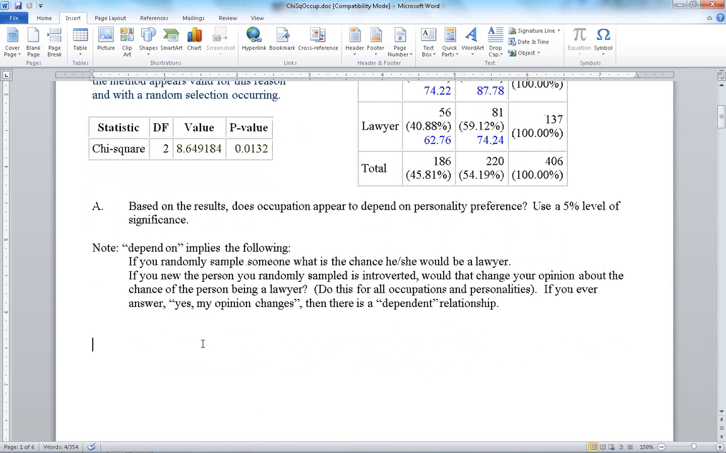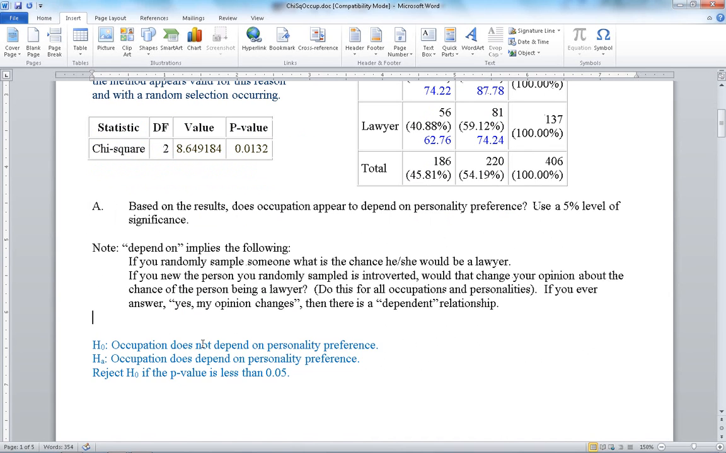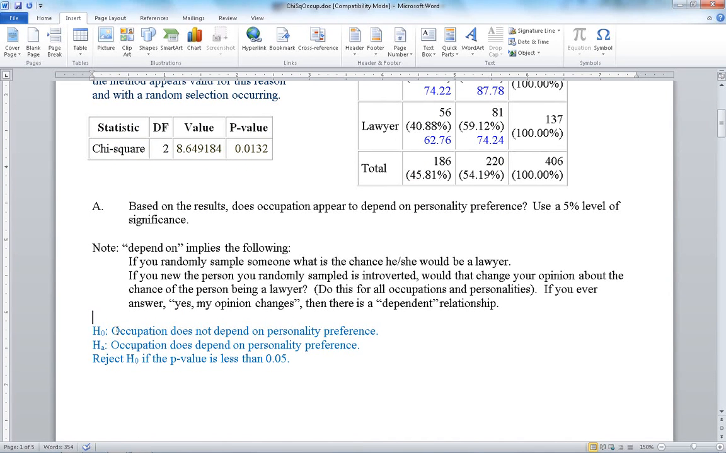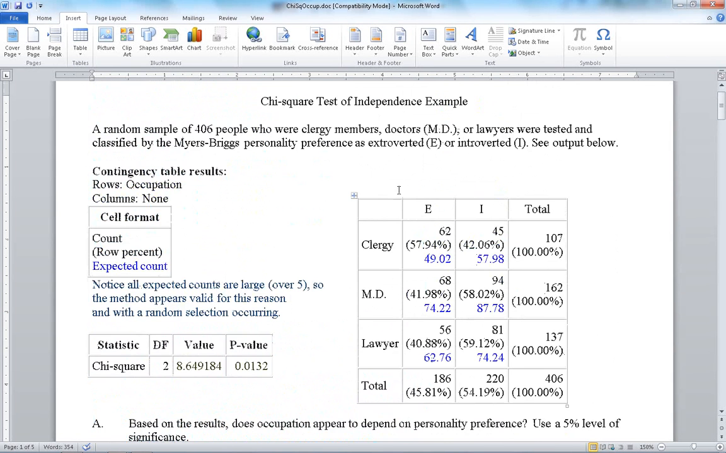What would a hypothesis test look like for this scenario? Well, we begin by stating our hypotheses. Occupation does not depend on personality preference is the null. That is your independence assumption of occupation and personality preference, the two categorical variables. Under the alternative, we say that occupation does depend on personality preference. We're going to reject the null hypothesis if the p-value is less than 0.05, because we were told that we were going to use a 5% level of significance for the test when we're comparing profession and personality preference.